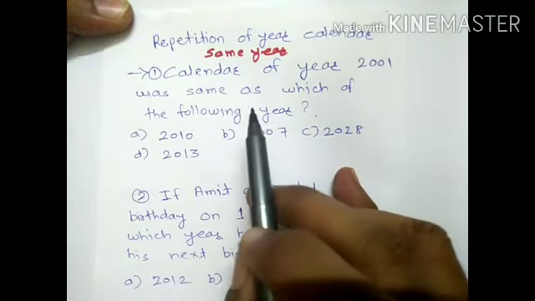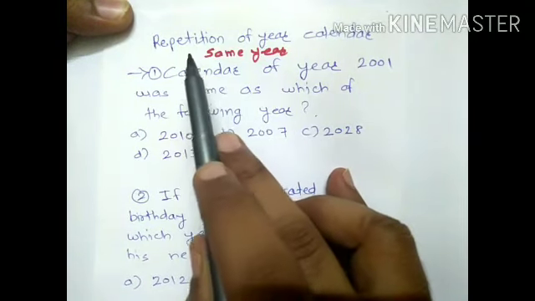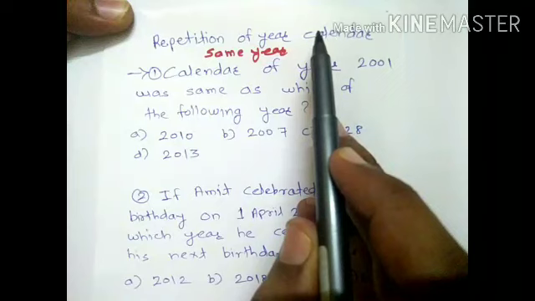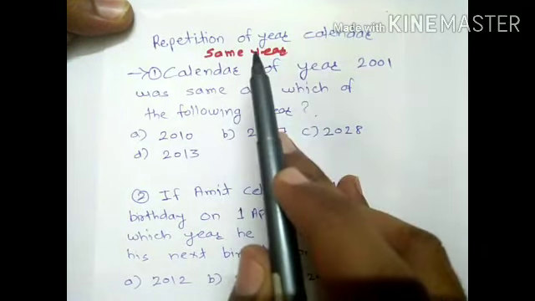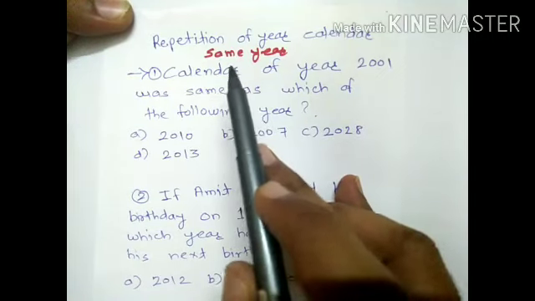Hello everyone, in this video lecture we are going to understand the concept of repetition of year calendar. It means that a year is the same as another year. First of all, we will understand what kind of question comes on this topic.